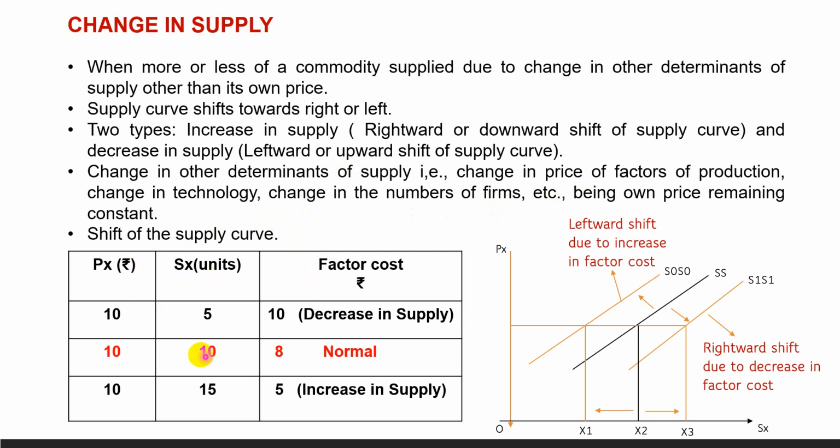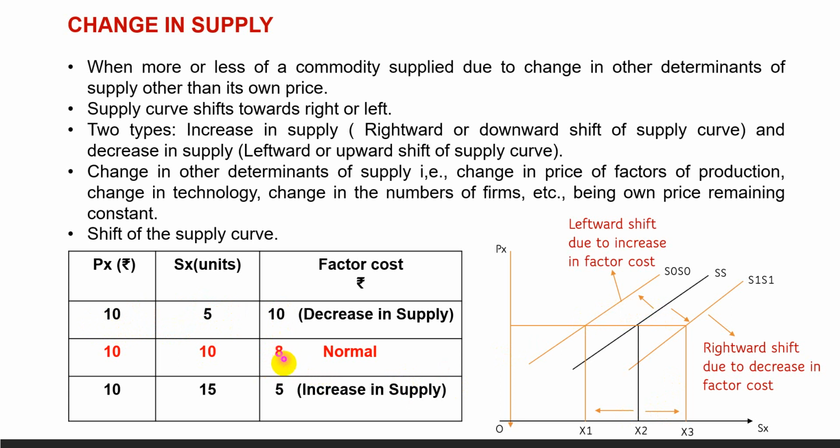Let us see the table which shows there is a shift of supply curve. Price is constant. Now let us assume the original supply when the factor cost is 8 rupees per unit. The original supply is 10 units when the price is 10 rupees. Now the factor cost increased from 8 to 10. Then at a given price, the supplier reduced the supply from 10 to 5 units, and that will result in leftward shift of supply curve.